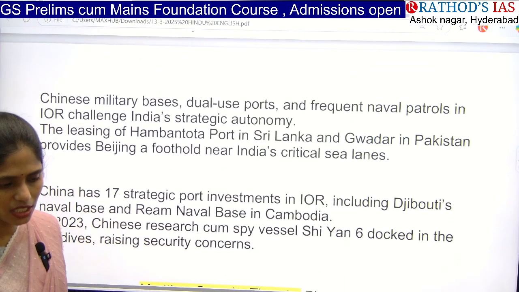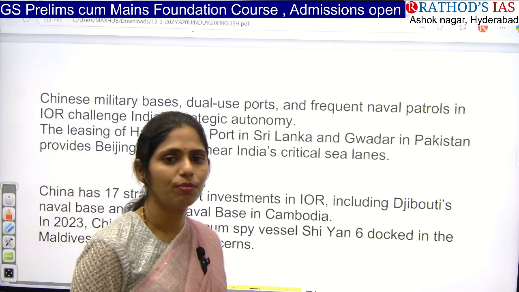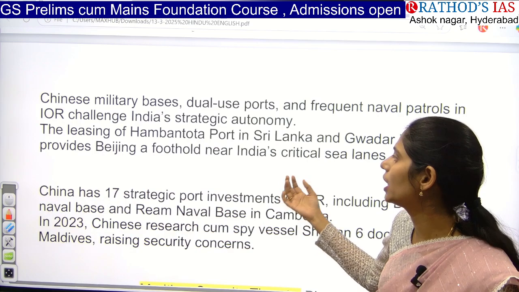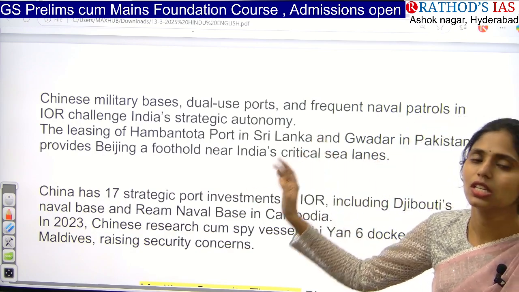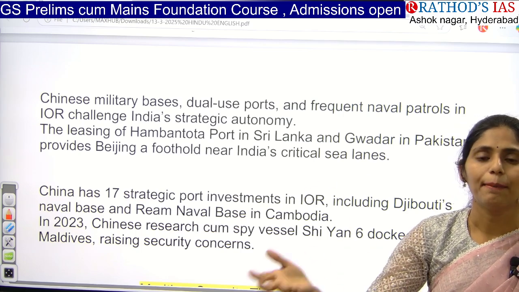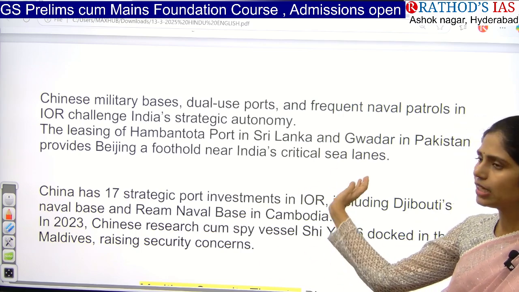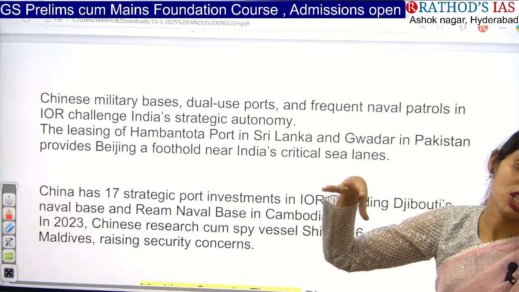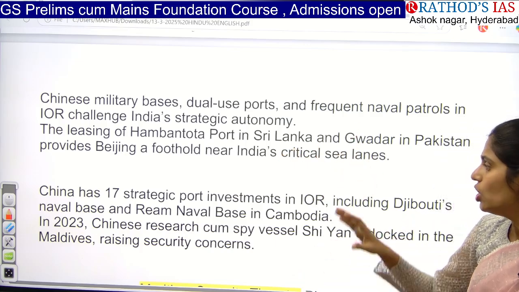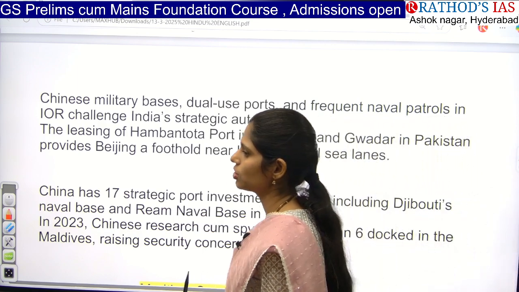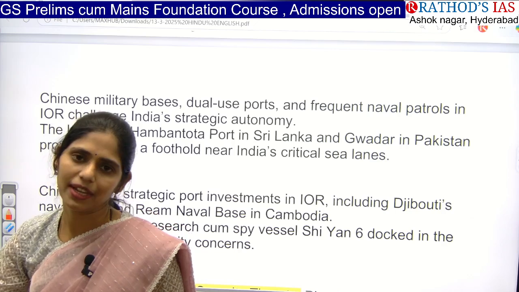And next, China is coming up with a policy of providing loans for infrastructure projects in other countries. For example, China came up with infrastructure projects in Sri Lanka, that is the Hambantota port, and Sri Lanka went into the debt trap of China. Finally, they gave the Hambantota port on lease. That means there is an increase of Chinese presence in Sri Lanka. In this way, a problem is created for Indian maritime security by China.